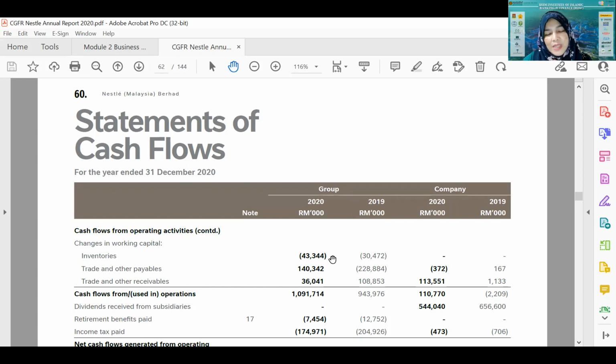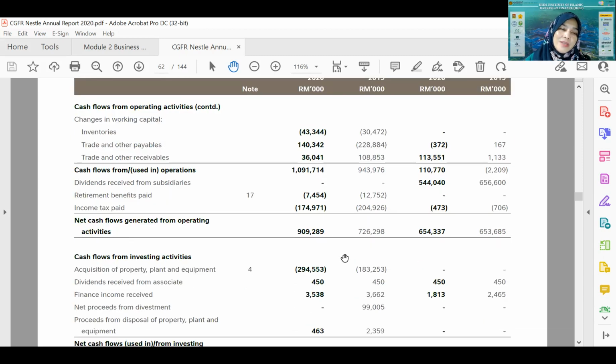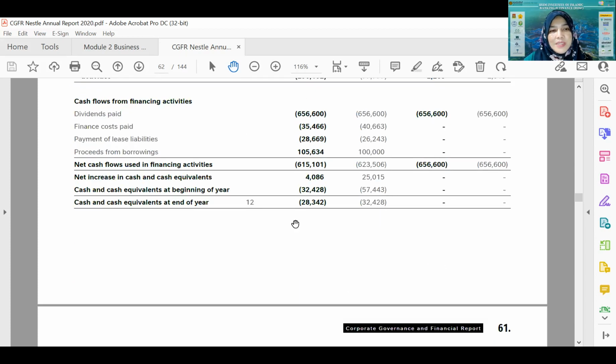So from the profit, we adjust the profit, and we look at whatever amount is related to cash movement only, and after that we will get the amount available at the end of the year, right? Okay, any question?